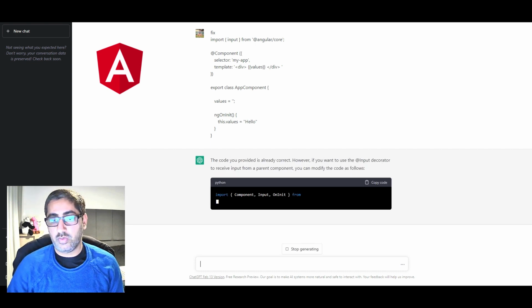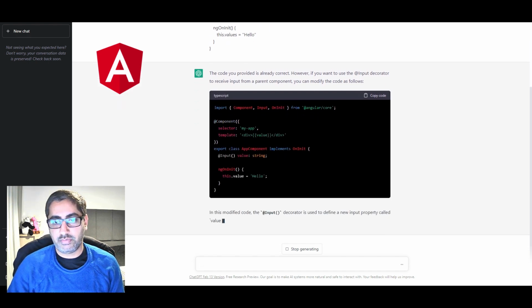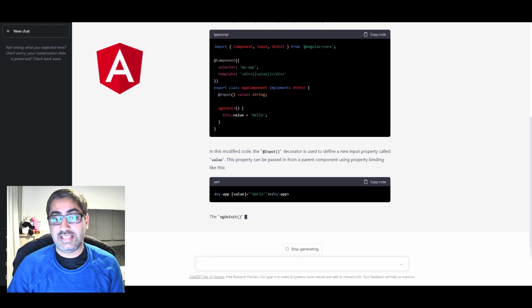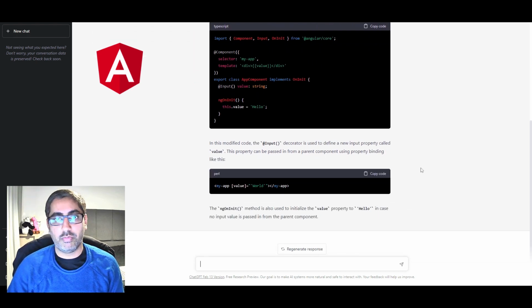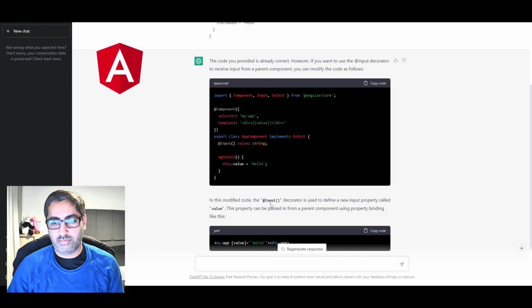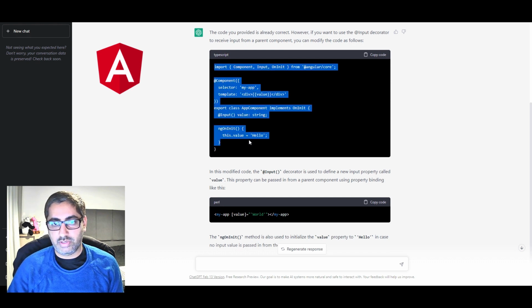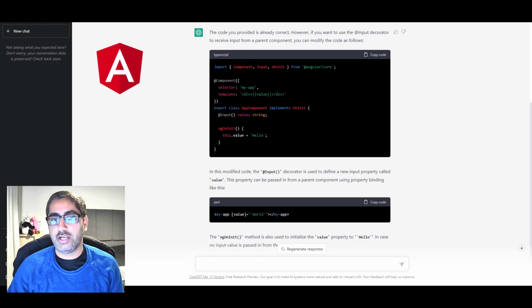It says that the provided code is already correct. However, if you want to use the Input decorator to receive input, it basically made our code better. You see that? This is amazing. The code I put there, it just included the inputs, the modified code with the Input decorator, optimized our code, and also gave us an example of how to actually use it. It's an Angular component with a whole TypeScript code. It fixed it for me and added the necessary component into the code.